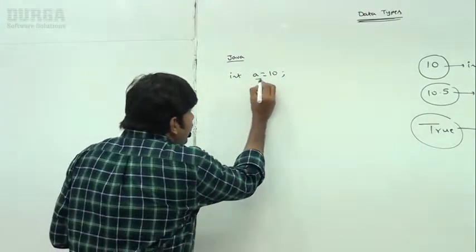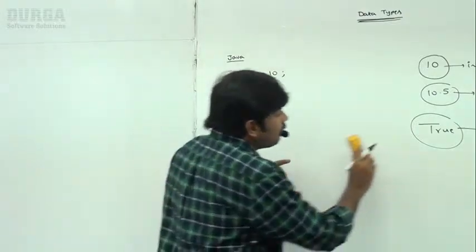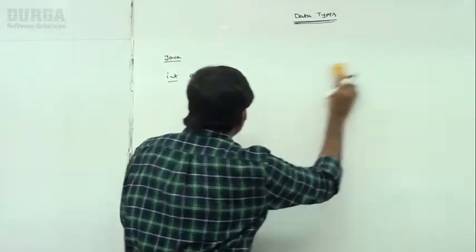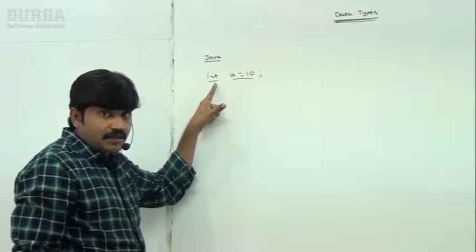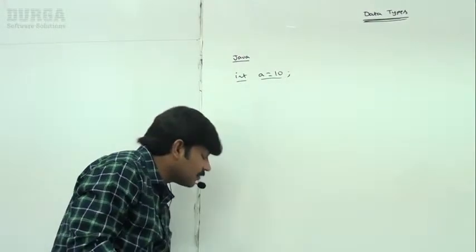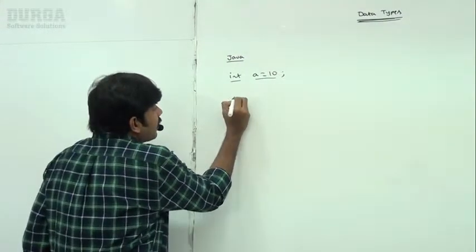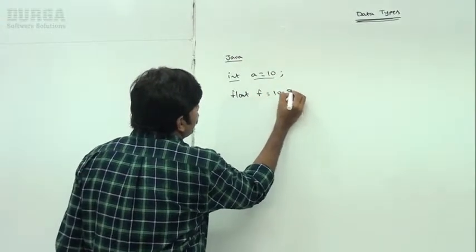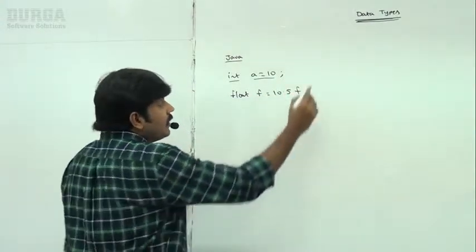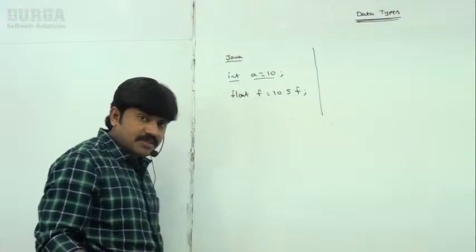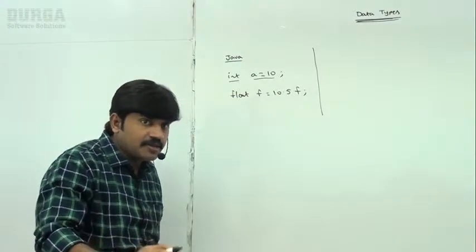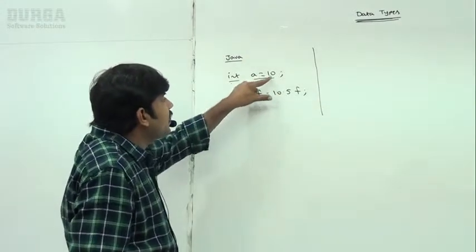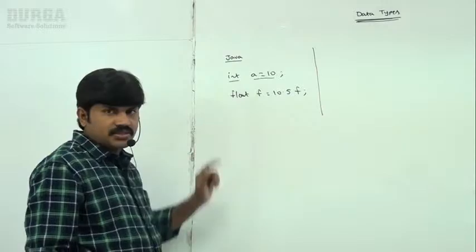What is the type of this a? Int type. So if I take float f = 10.5f, we have to declare like this. Whether it is C language, C++ or Java, usually we declare variables in this style.